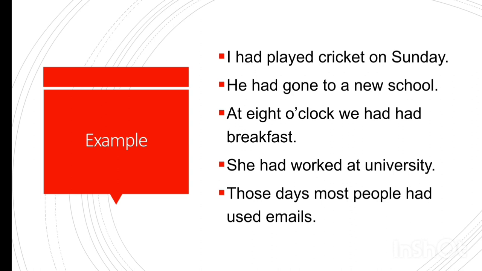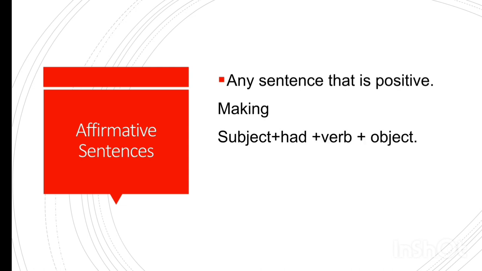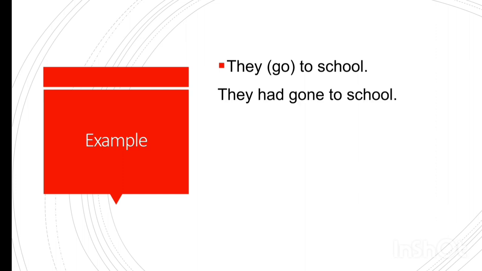So let's see how we make affirmative sentences of past perfect tense. Any sentence that is positive is known as an affirmative sentence. Subject plus had plus verb plus object, at the end a sign of period, and with had we will use the third form of verb, that is known as past participle. Let's move to see the examples. They go to school. With they, which helping verb will we use to make this sentence past perfect tense? They had gone to school.